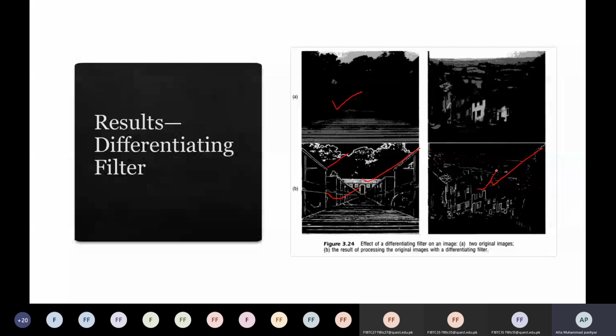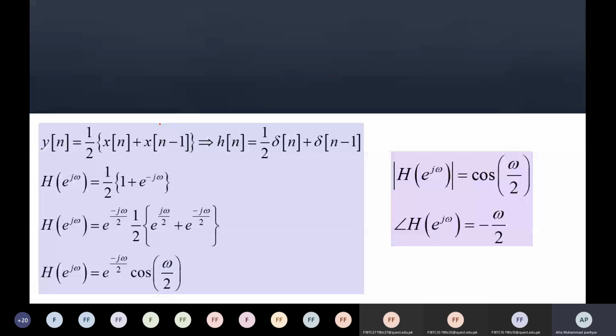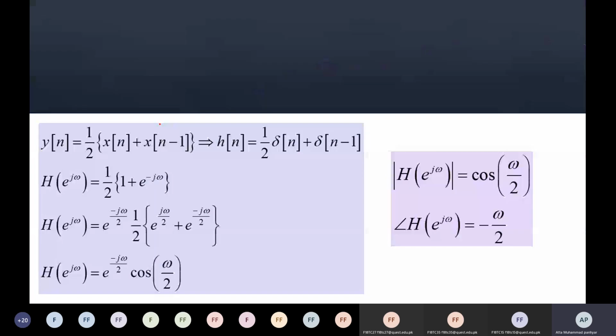The second category. The first category was frequency shaping filters. The second is frequency selective filters, not shaping filters, selective filters. Here, we continue with an example, I think for discrete only. Frequency shaping filter for discrete time signals.